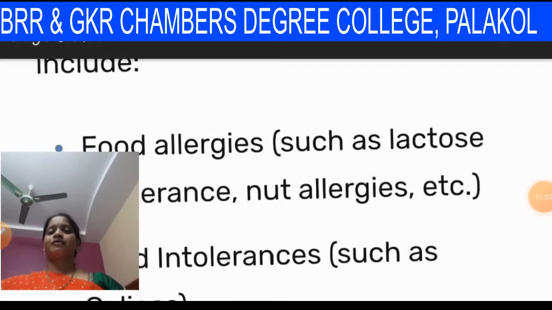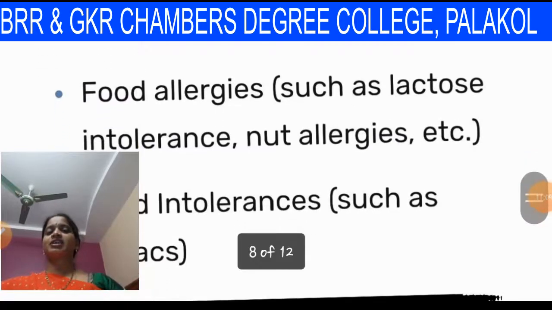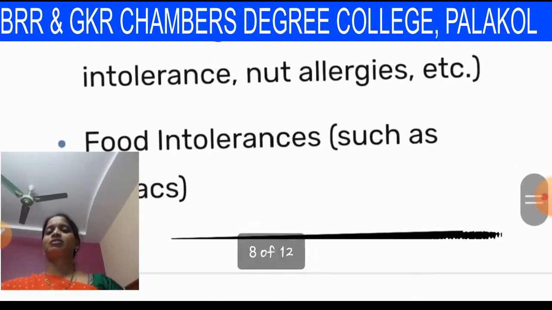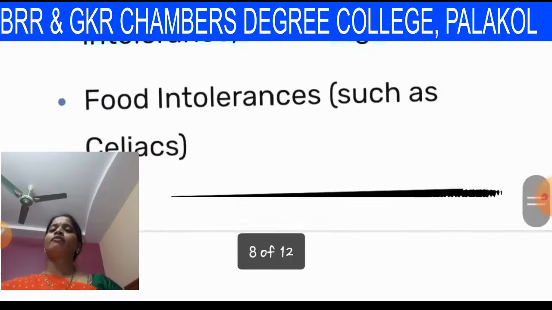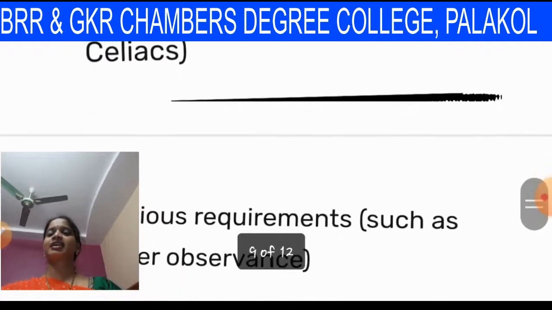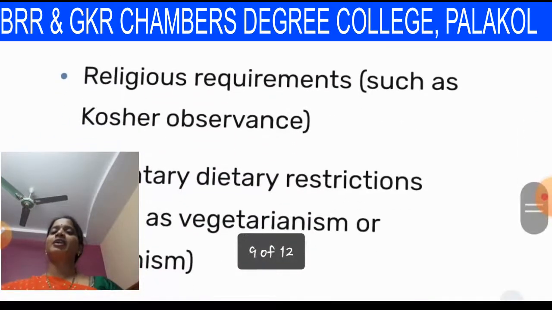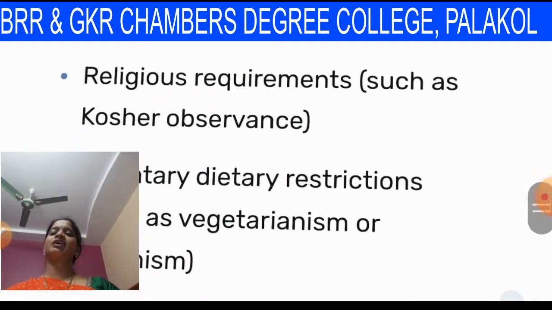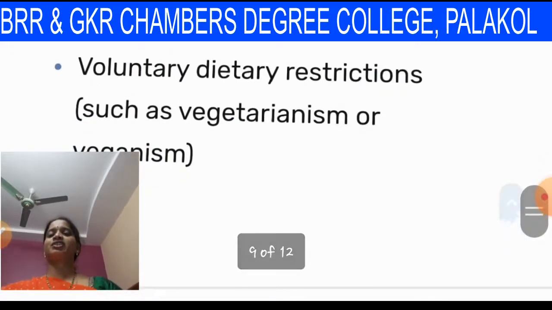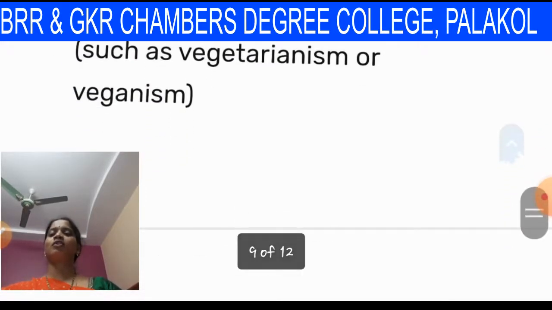Consider persons with food allergies such as lactose intolerance and nut allergies. We must consider the food allergies of the guests also. Food intolerances such as celiac disease, and coming to religious requirements, some of the religious requirements must also be observed while selecting the menu, such as kosher observance. Then voluntary dietary restrictions such as vegetarianism or non-vegetarianism.